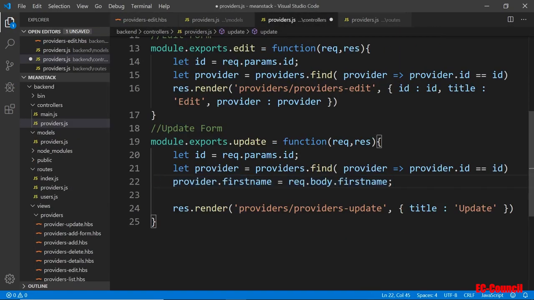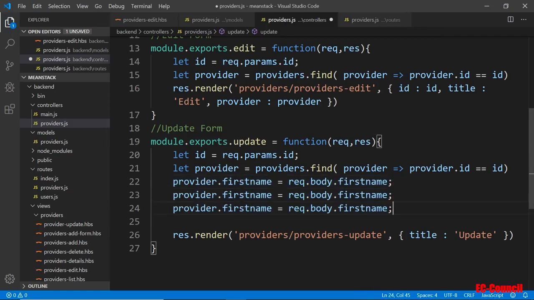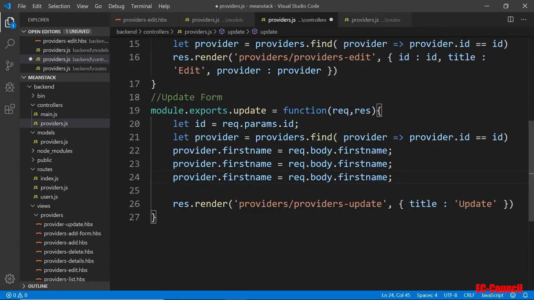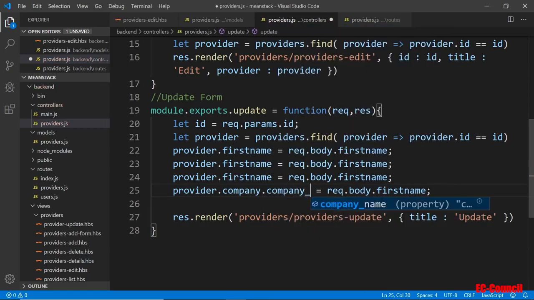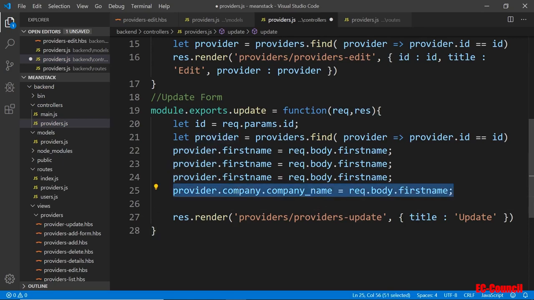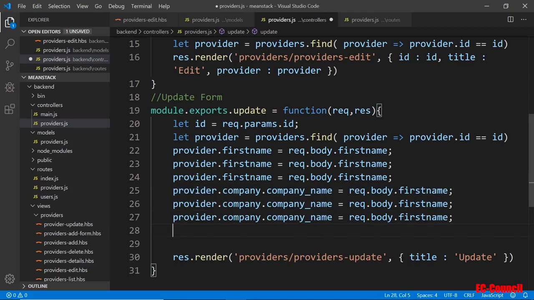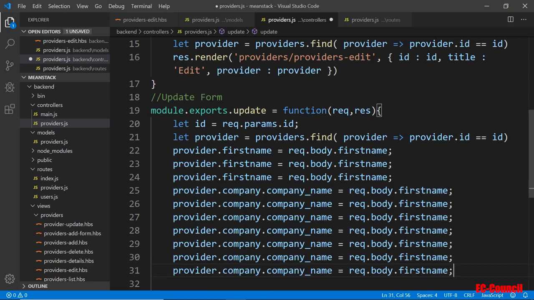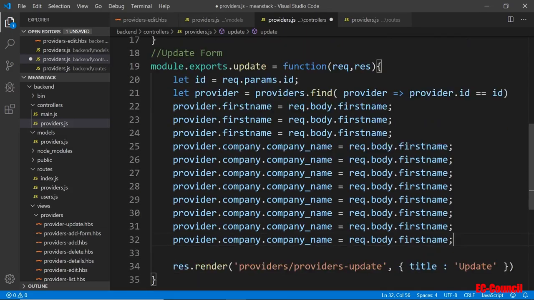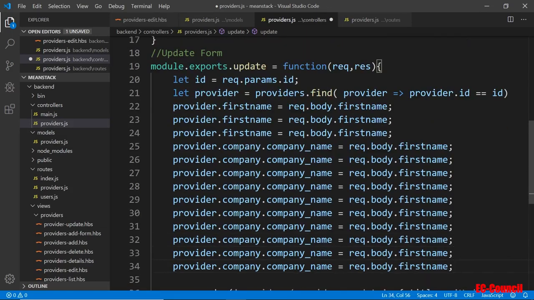Okay, so I'm going to copy this again a few times. First name, last name, position, and one more here. This will be a little bit different. So this will be like company dot company name. This will be for the company. So I'm going to again copy this, and for the address 1, address 2, city, state, zip, phone, email, tagline and description, and so on.